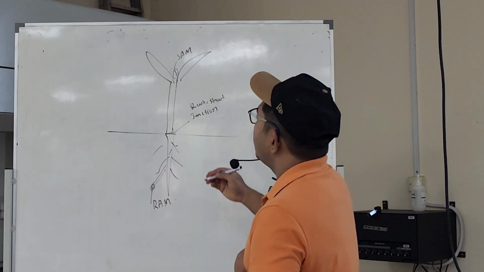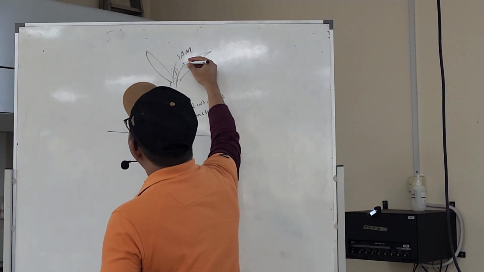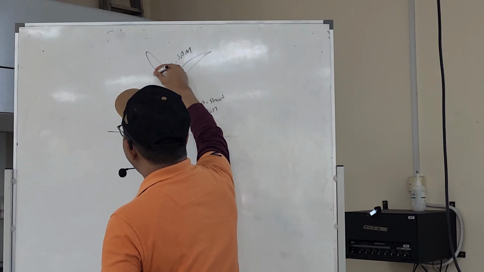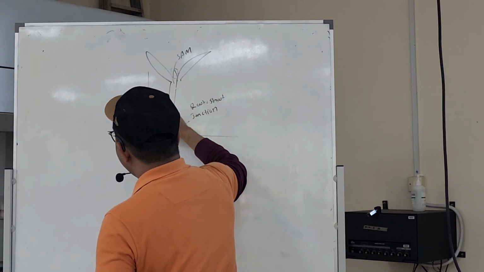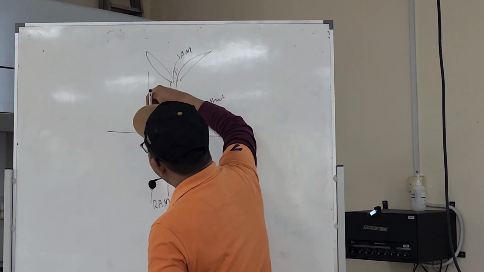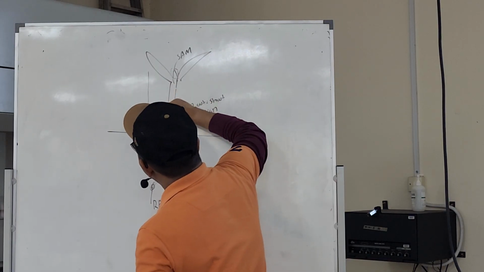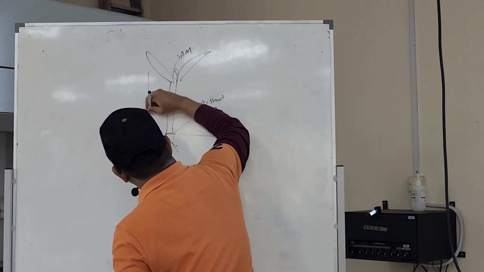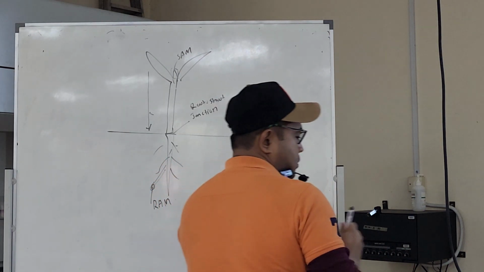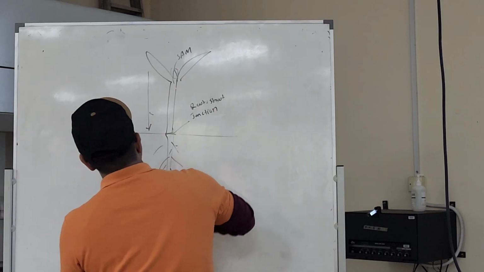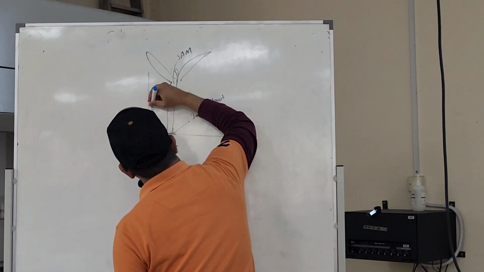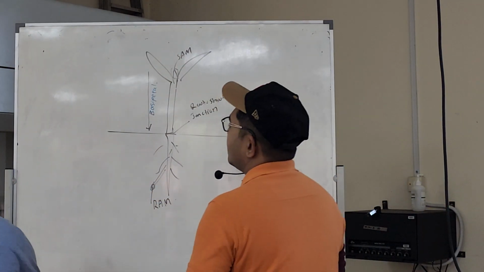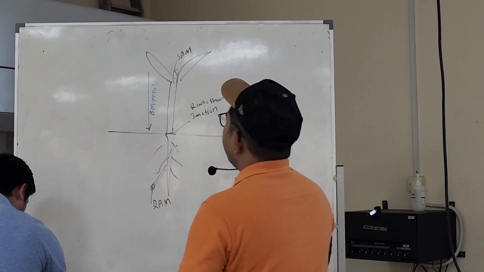When something travels from the tip of the shoot meristem going down, this direction we call basipetal.